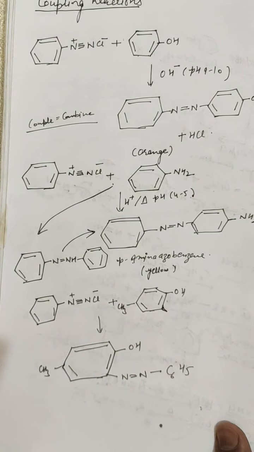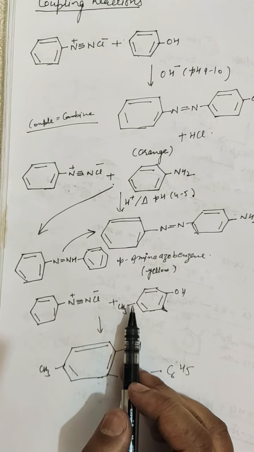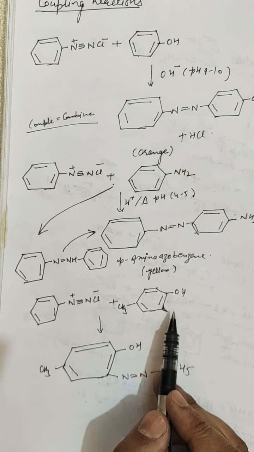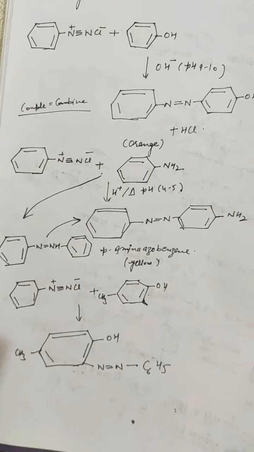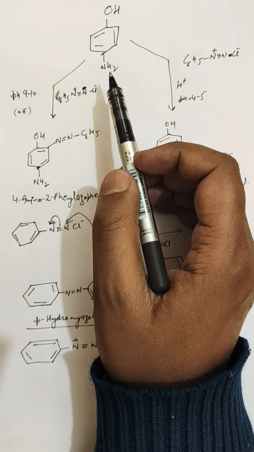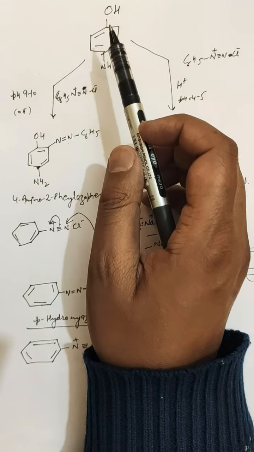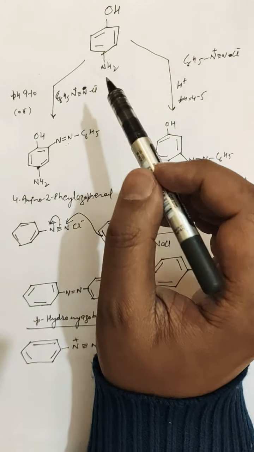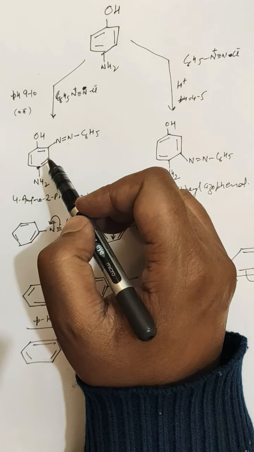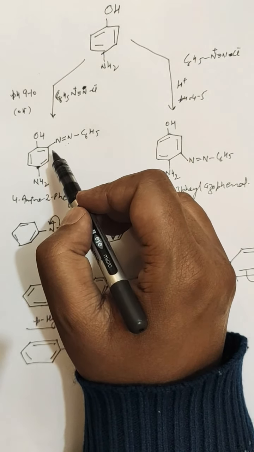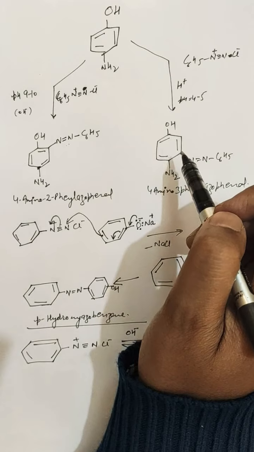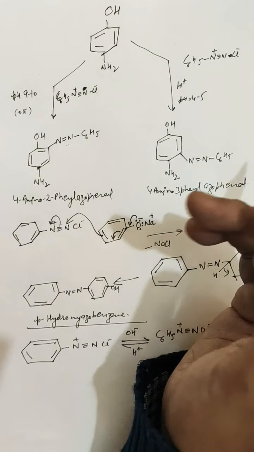So these are the products, and there is a difference between the ortho and para positions. If the para position is blocked, and this is the para position which is blocked here, then benzene diazonium chloride will react at the ortho position. So this is the ortho position. Further, if a compound has both amine and hydroxyl groups present on the benzene ring, and the pH of the medium is highly basic, then the reaction will take place at this ortho position to the hydroxyl group, and further at this position. So these are the reactions of amines and their diazonium salts.